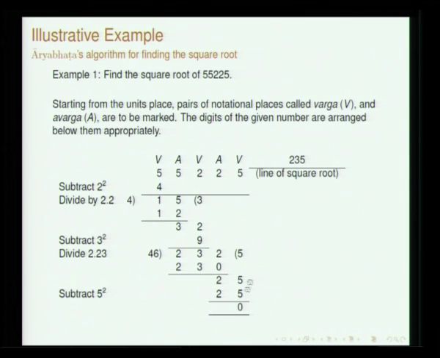Then you bring down the vargasthana. At this stage, what you got as quotient was 5. So, vargat varge shuddhe: you have to remove the square of this, 25, and the remainder is 0. This is basically the operation of extracting square root as described by Aryabhata.